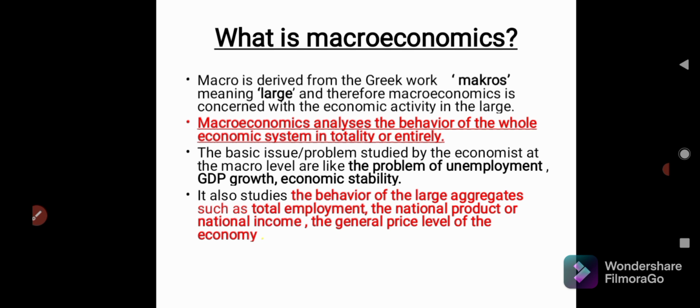The basic issues studied by economists at the macro level include the problem of unemployment and GDP growth, a very important topic. Economic stability, meaning there should be no fluctuations in the economic activity in the country, right? Which happened during the time of the pandemic, where the economy of a country went very down. That is why the prices of various commodities shot up very high.